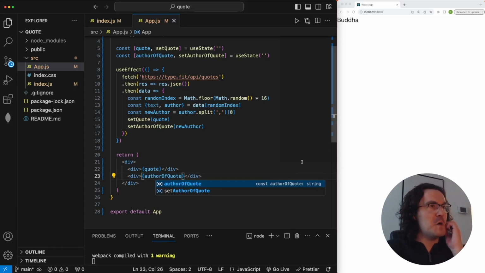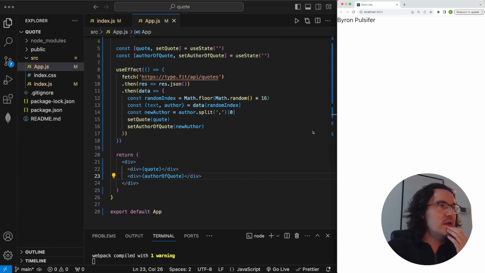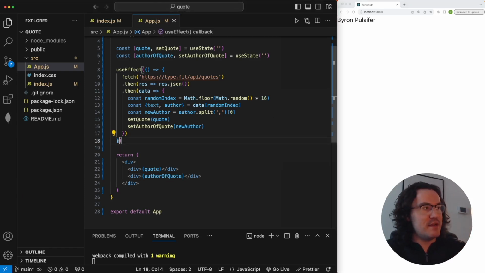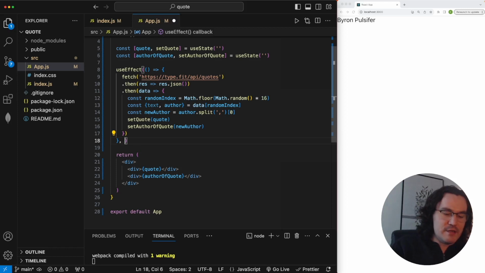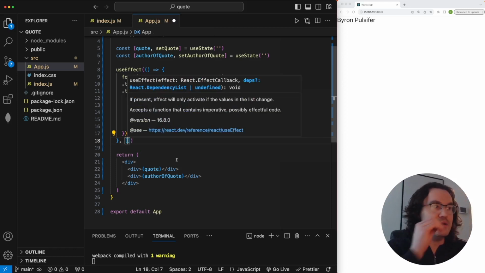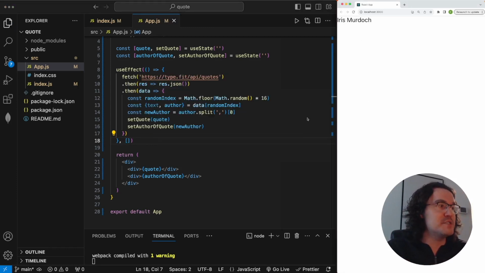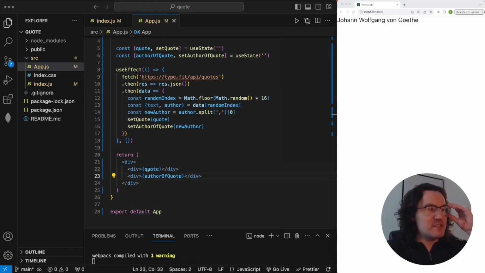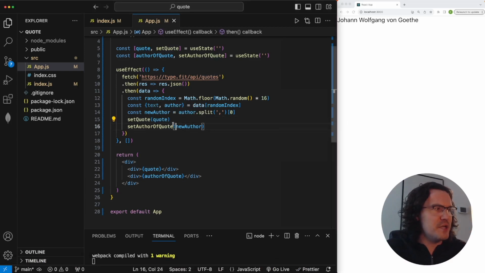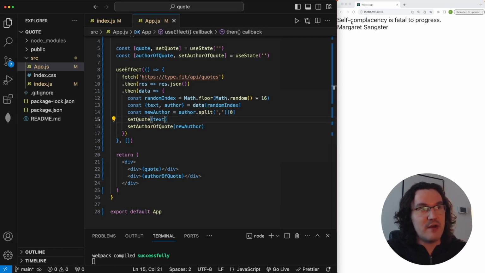Now we'll save the file. It should automatically reload and see where something's going wrong here. So I know the first thing going wrong is I forgot to put this second argument to this useEffect array. And it's as simple as just putting an empty array. So now the app will only re-render one time. So now good, we're not getting that automatic re-rendering a bunch of times. And I've got to figure out what exactly I did wrong here. And so you'll see here, this quote is not outputting onto the screen. Of course not, because I used the wrong variable name here. I don't know what I was thinking. I put quote, but it's actually supposed to be this text. And so now we'll save our file. And great, we're getting now the quote and the author, so that's great.